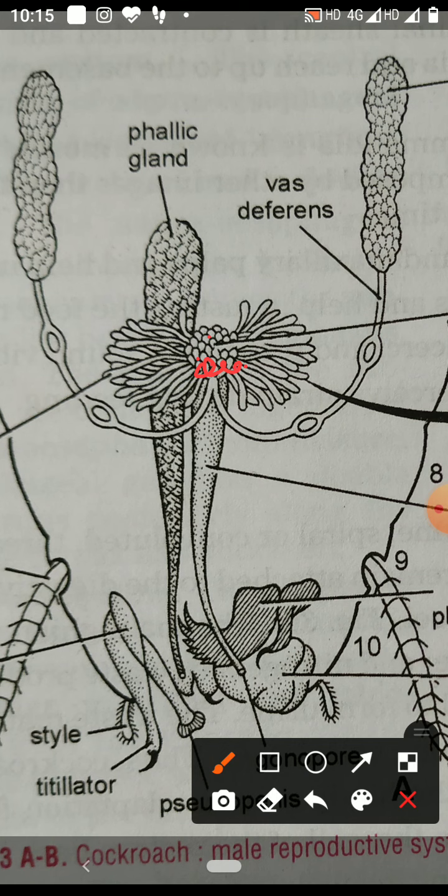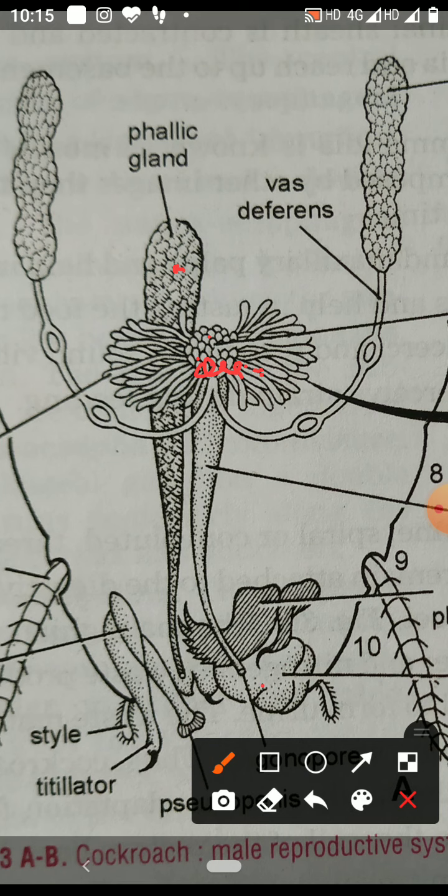Beneath or just under this utricular gland and ejaculatory duct there is a phallic gland. The phallic gland's exact function is unknown. So I told you the different parts of the male reproductive system of cockroach.